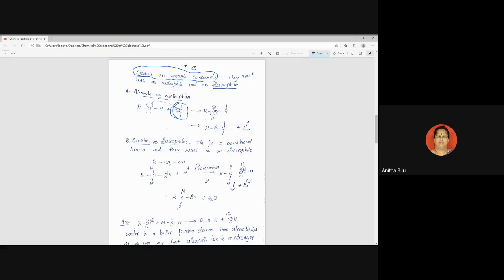Try to understand this. Instead of R, you can put any example. You can put CH3, methyl, then the compound becomes methanol. Or you can put C2H5, then it becomes ethanol, as you wish. It may be CH3 or it may be C2H5. Any example you can put.